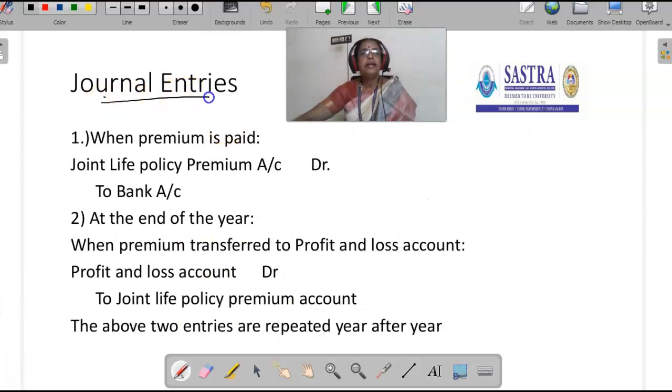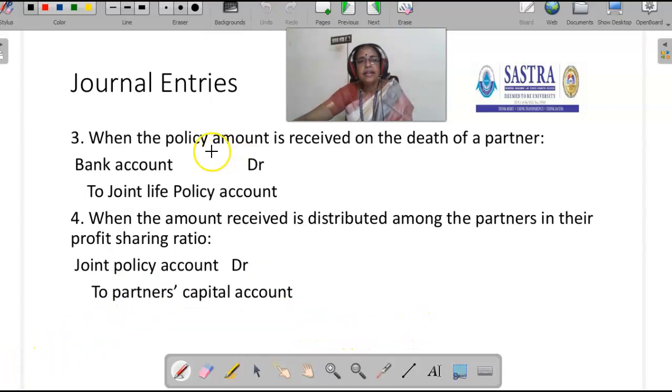This is the journal entry we have to pass if the firm treats the premium as an expense. When premium is paid: Joint life policy premium account debit to bank account, because it is an expense. At the end of the year, the premium is transferred to P&L account: P&L account debit to joint life policy premium account. The above two entries are repeated year after year.